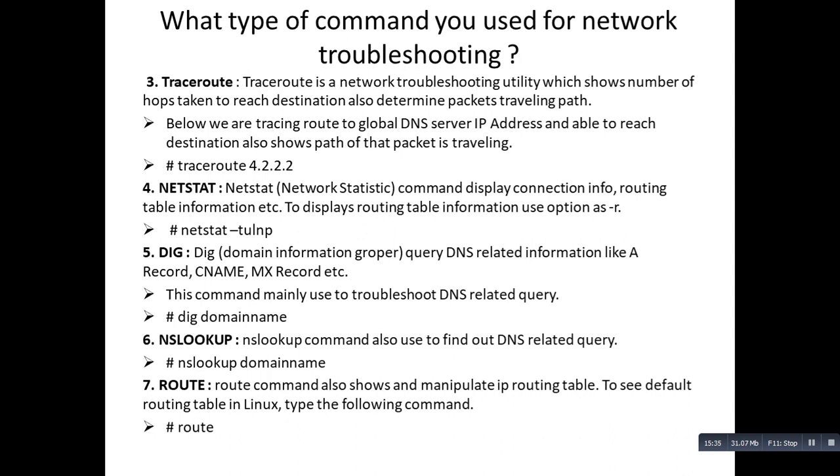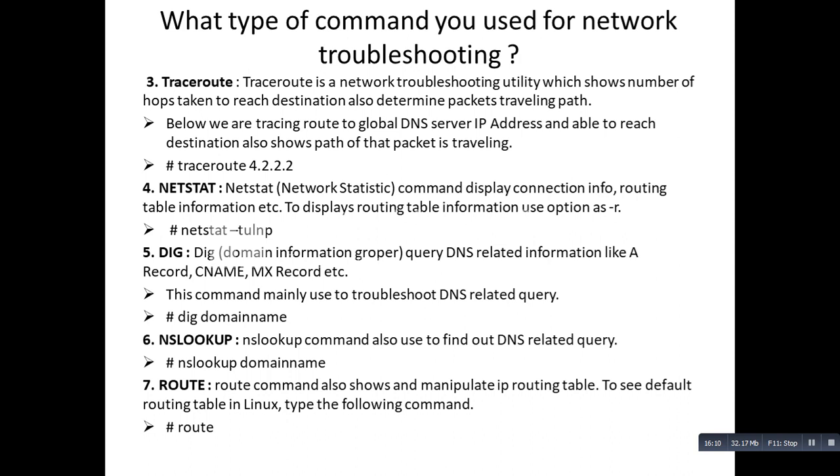Netstat is also a very important command. The full form is network statistics. This command displays connections and routing table information, etc. To display routing table information, use -tulnp. What you are seeing here are the options or flags which are used. They list TCP and UDP network ports. Whenever you want to see the list of network ports on your system, you can type this command.